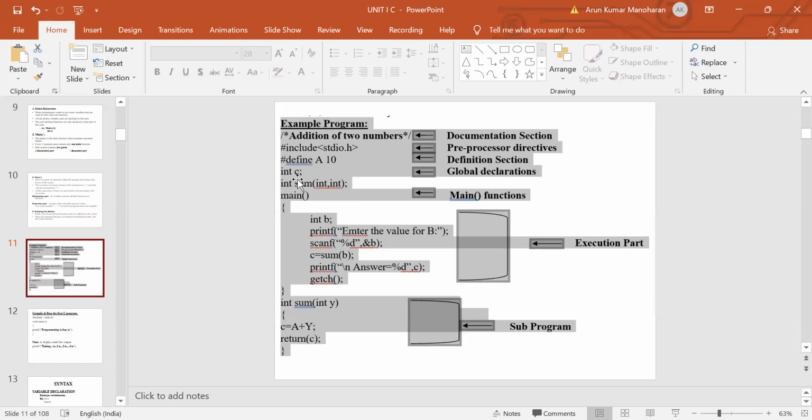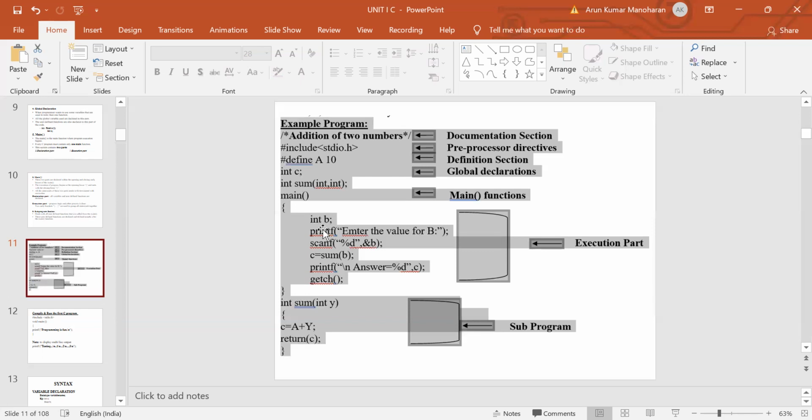Followed by the global declaration part, the next one is the main function. Each and every C program should contain only one main function. The program execution will begin from the main function. Inside the main function, there are two parts. The first one is the declaration part, and the next one is the execution part. In this example, inside the main function, int b is a local declaration part. Here the variable b is declared locally.